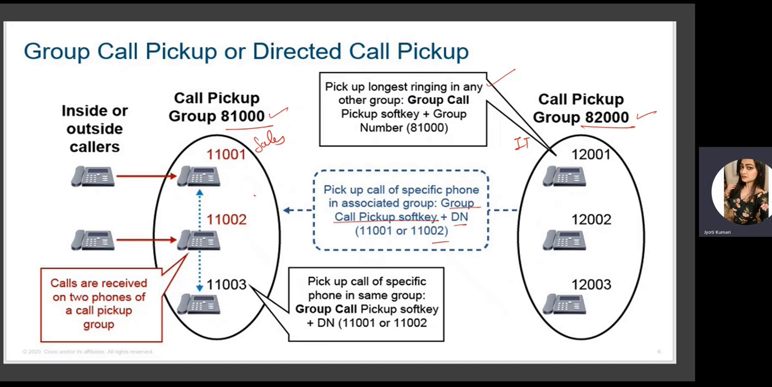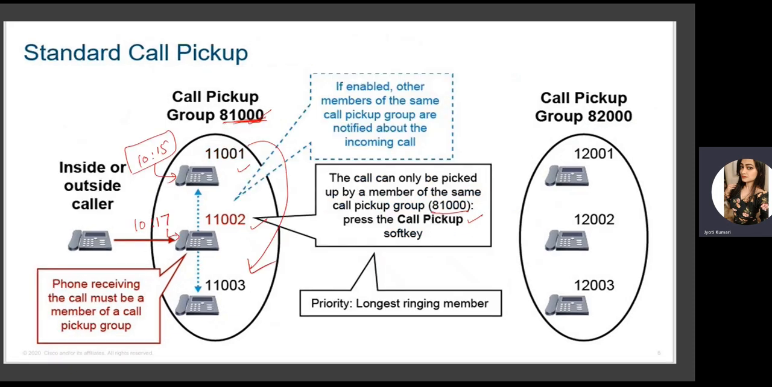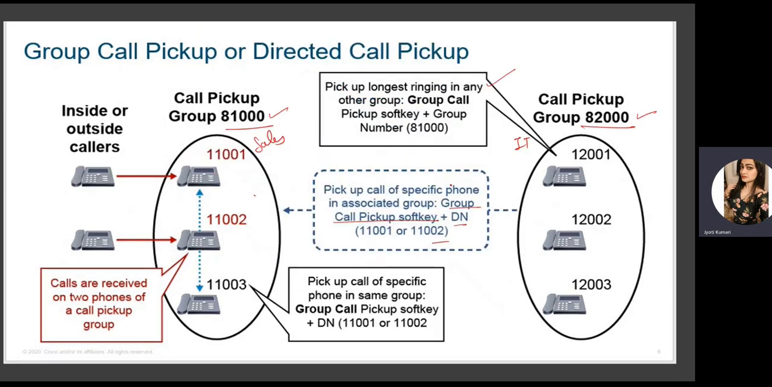In the standard one, we cannot define which particular user's call we want to answer. We just dial the group pickup number, and whichever phone has been ringing for the longest time will be picked up. Whereas in directed call pickup, we can press a soft key for pickup and then dial the DN number for which we want to answer the call.